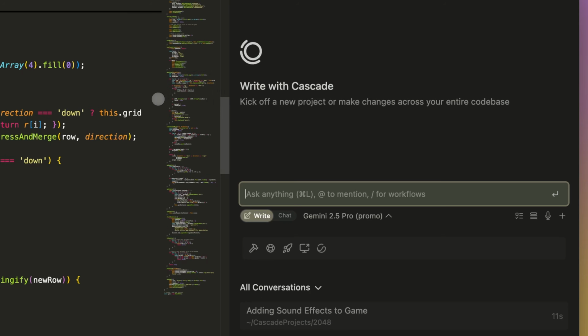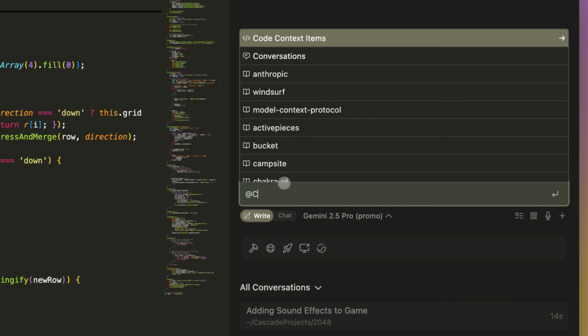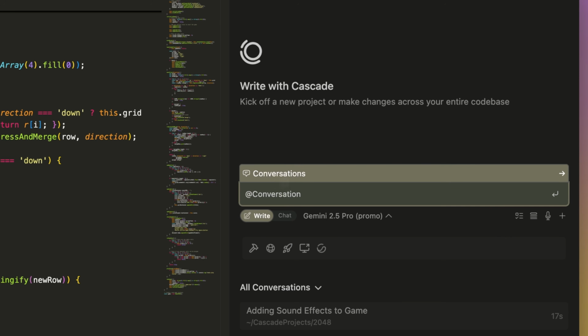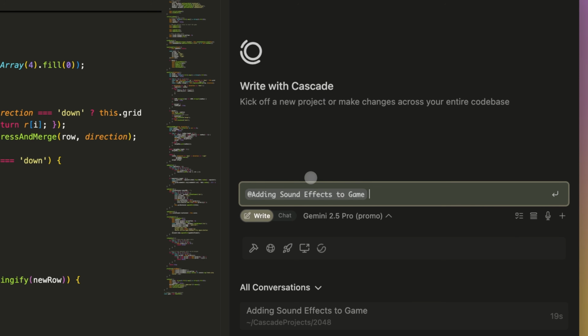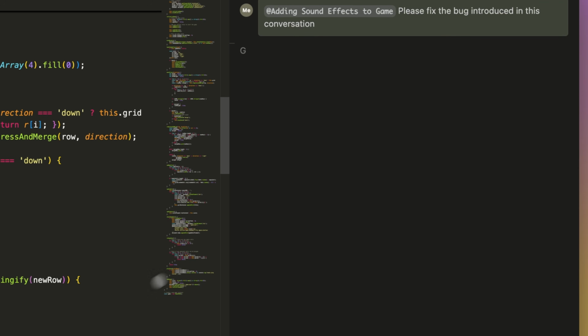As Cascade tackles bigger scope tasks, it's important to be able to reference past conversations. Imagine you ask Cascade to implement a feature in one conversation. In the next conversation, you might want Cascade to add tests for that feature. Now, you can @mention the first conversation, so Cascade has full context of it as it goes to write tests for you.